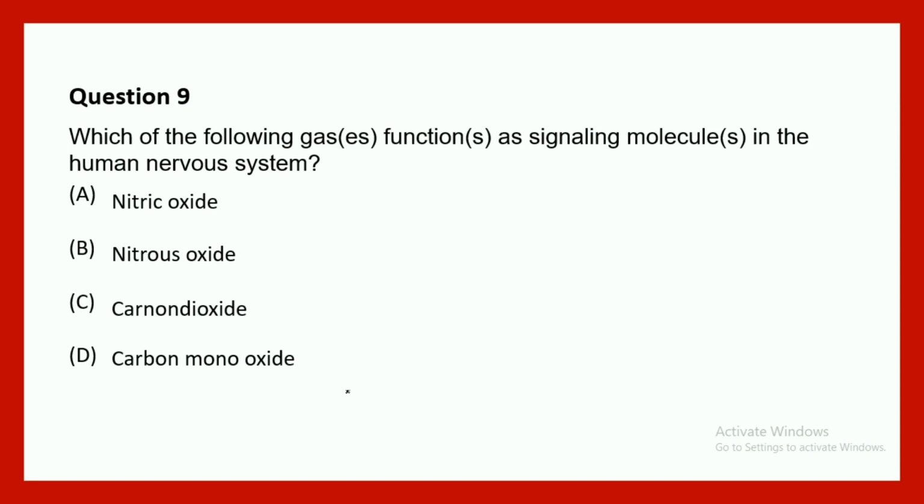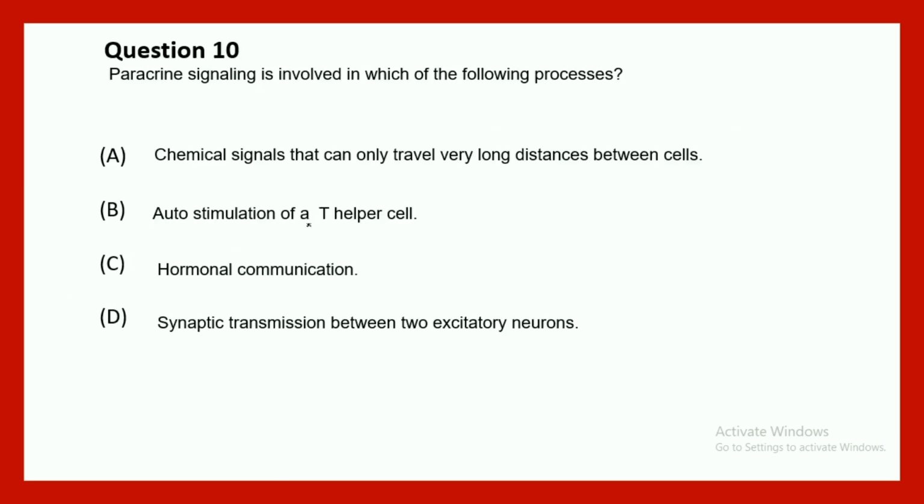Question number 9 asks which of the following gas or gases function as a signaling molecule in the human nervous system. This question was already asked in JAM and JNU twice, and it is very important. The correct answer is nitric oxide, or NO, because NO signaling is very important for smooth muscle contraction, and it has been shown to be very crucial. If you want to learn more about NO and the cyclic GMP pathway, you can click on the link in the I button.